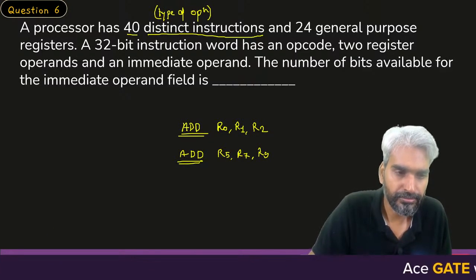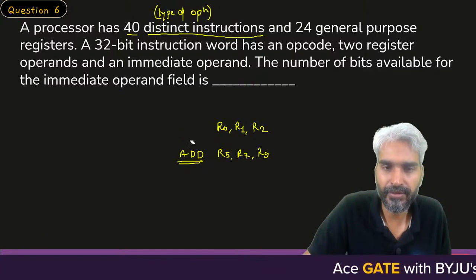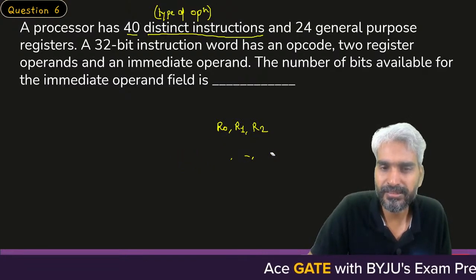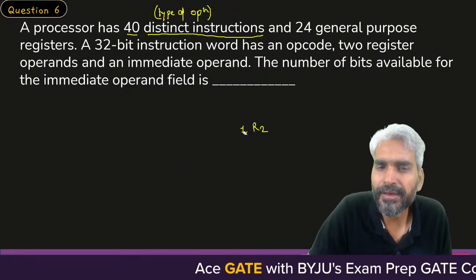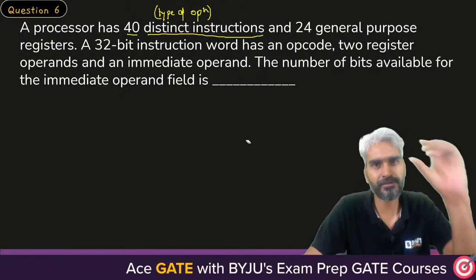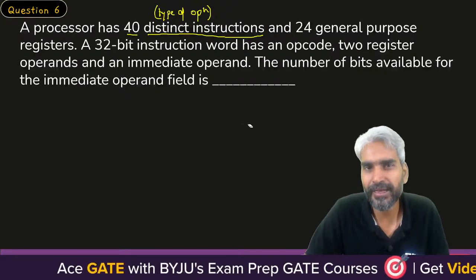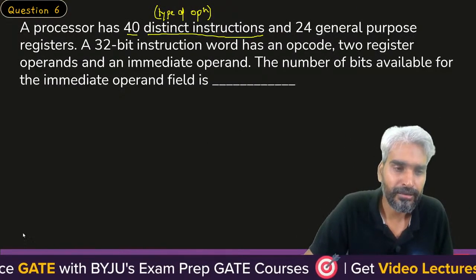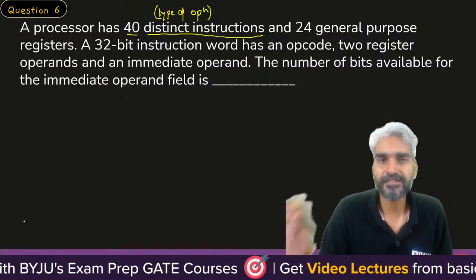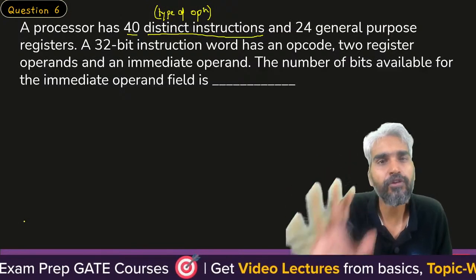Clear? So whenever you see instruction, in some other subjects it may be the programming statement written by you, but for computer organization and architecture, instruction is the type of operation.